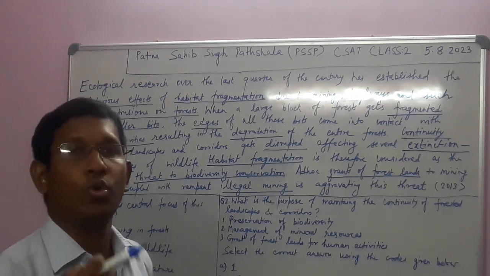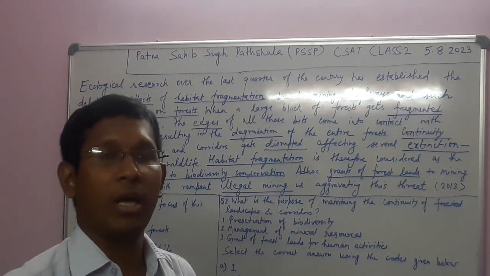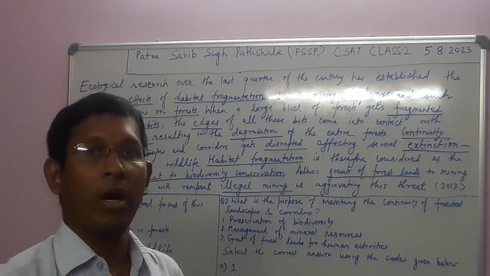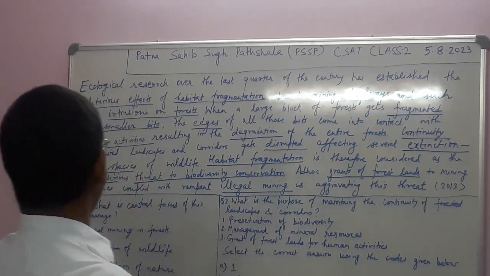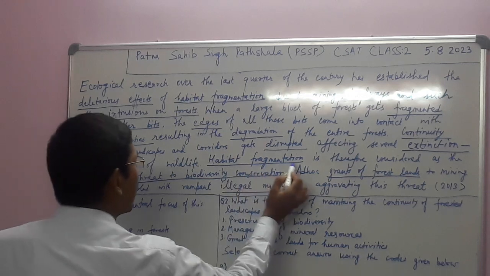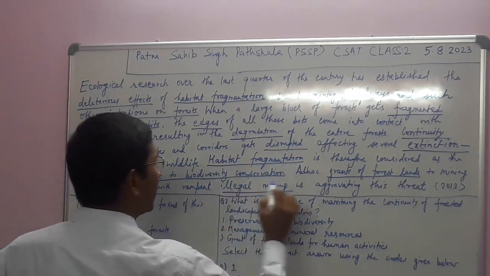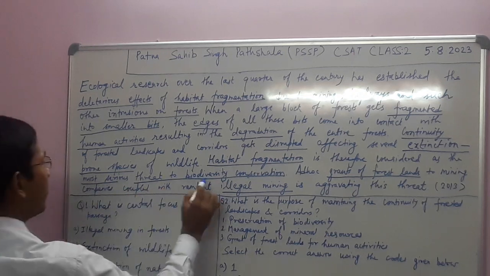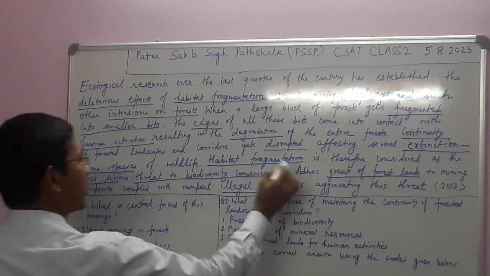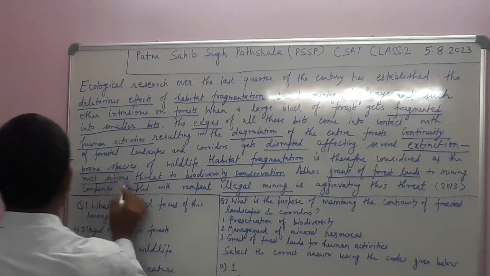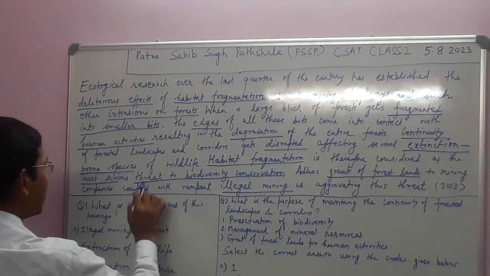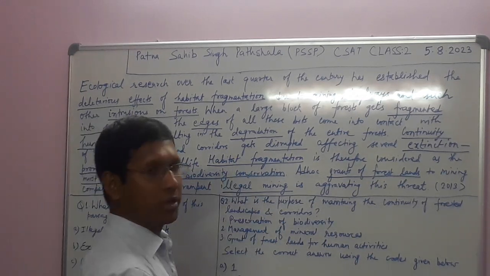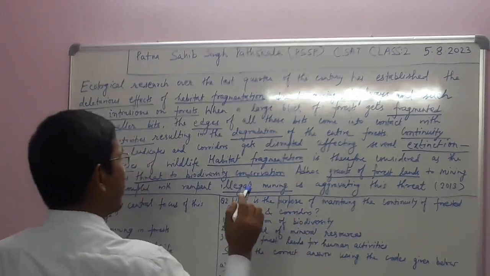Extinction prone means those who are liable to extinction, more tending towards extinction. Habitat fragmentation is therefore considered the most serious threat to biodiversity conservation. Habitat fragmentation is a key phrase, most serious is a key, and threat to biodiversity conservation is a key phrase.